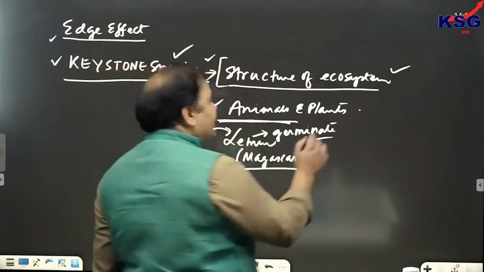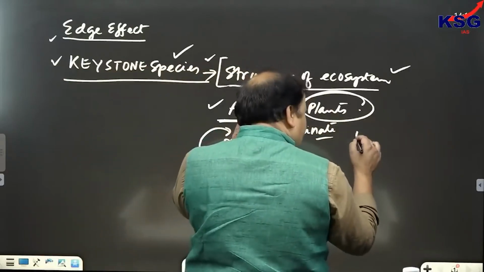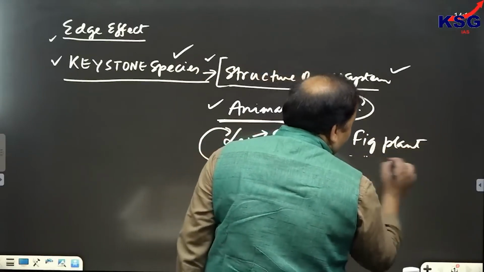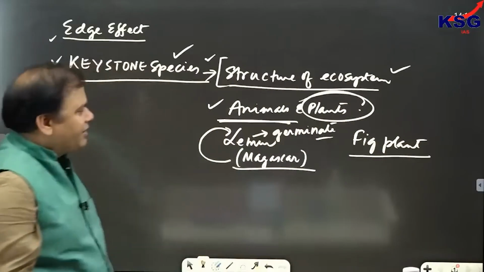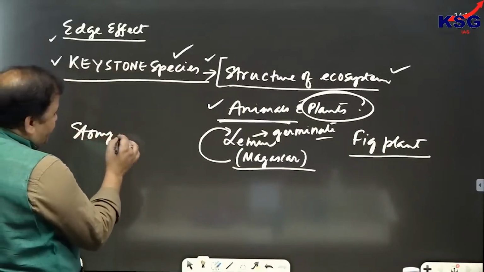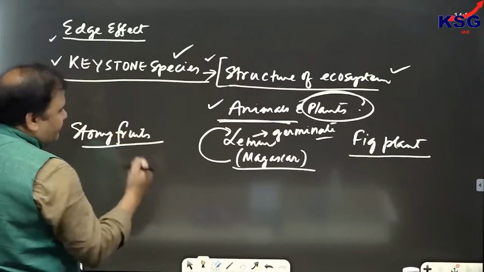Or suppose we take the example of a plant. In the temperate area, there is a plant called the fig plant. And this fig plant has stony fruits, hard-shelled fruits.